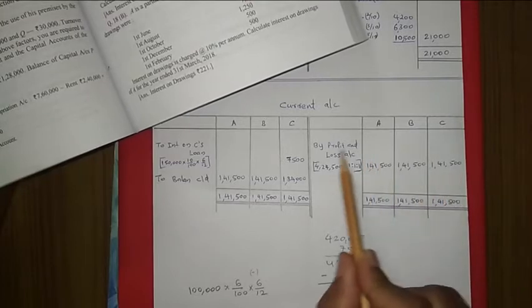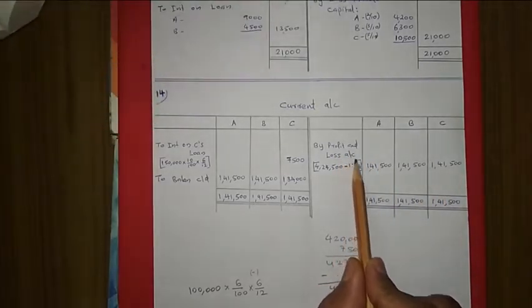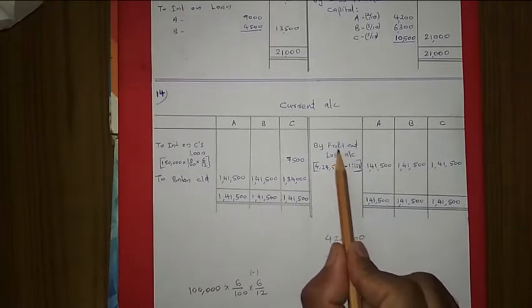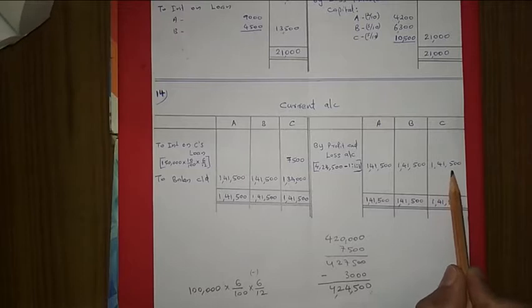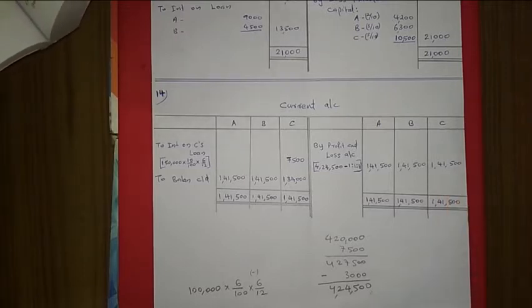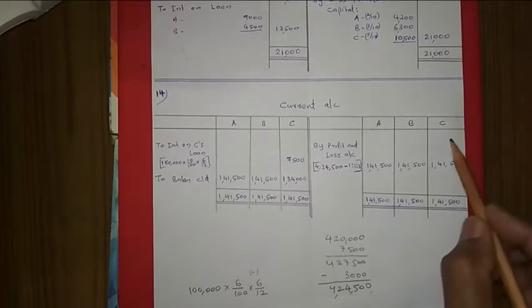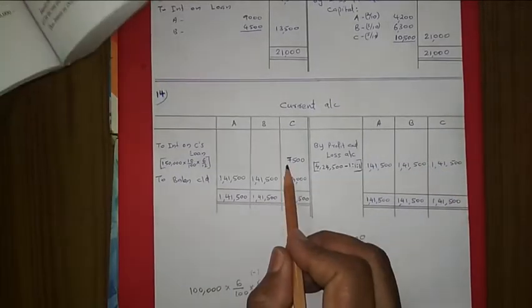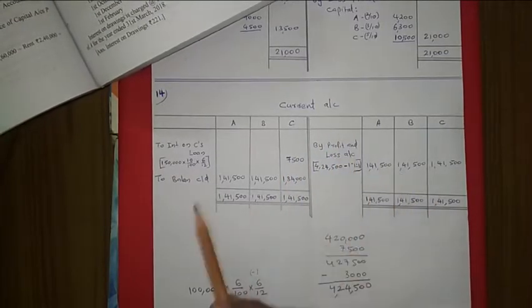Okay, so this is the profit and loss account. We are not making an appropriation account. That is why here I have written profit and loss account, share of profit, this much is coming. Then we studied that if a loan is given by the partner, the interest on that loan will come in the current account or capital account. That is why in C's column, on this side we took that loan, and this is an adjusting entry also. This entry is written there.